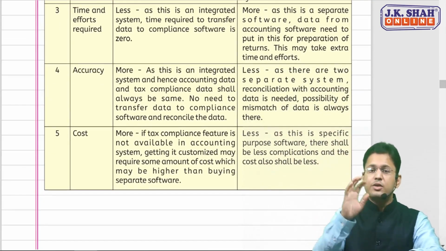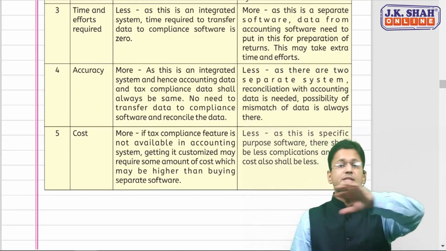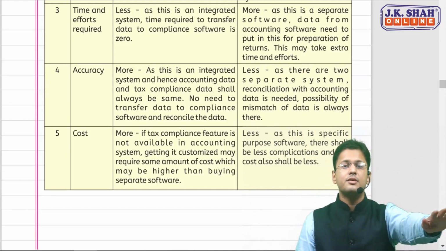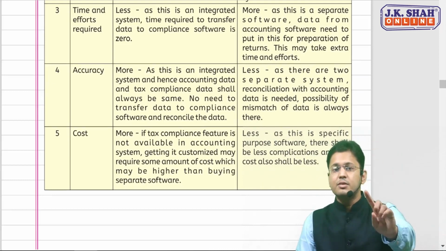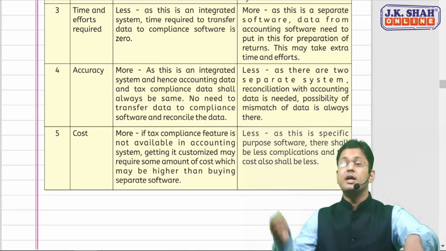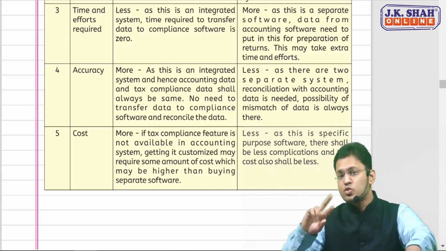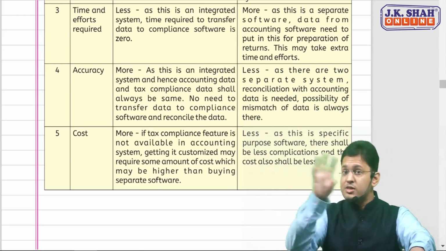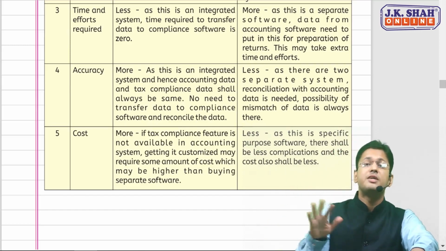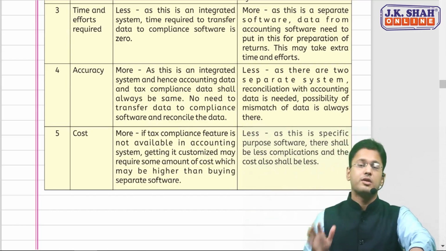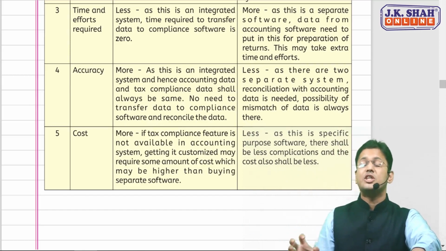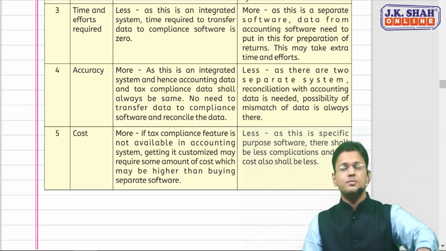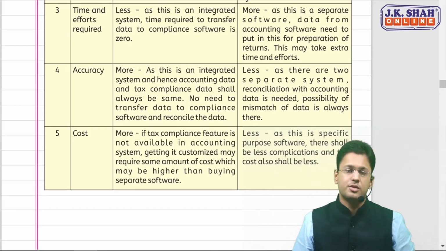Next comes accuracy. On the same logic, since there is no need to transfer the data in a single system, there would be more accuracy. In the other case, where there are two separate software, there is a need to move the data. Reconciliation needs to be done because there is a chance of data mismatch, so you need to take more effort there, and the chances of accuracy are a bit less. And the last point, cost.